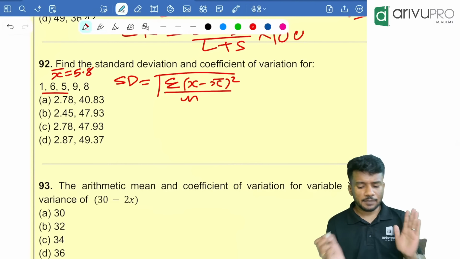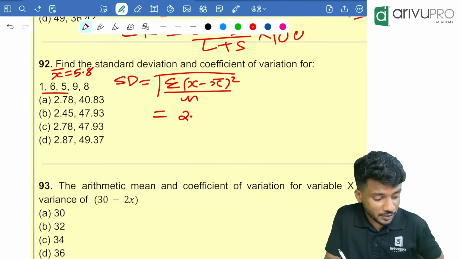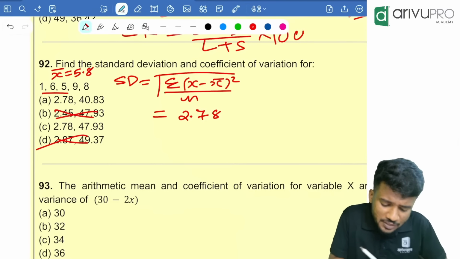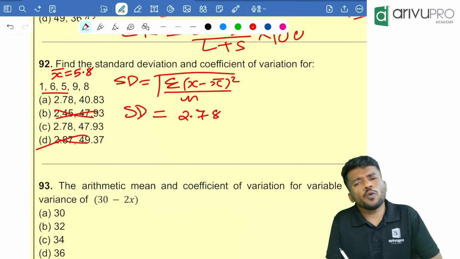You are getting it as 2.78. So that means standard deviation is equal to, then click root. I forgot to tell you root. Anyway, answer is 2.78. That means option B and option D are wrong. Once you get standard deviation, how will you find the value of coefficient of variation?